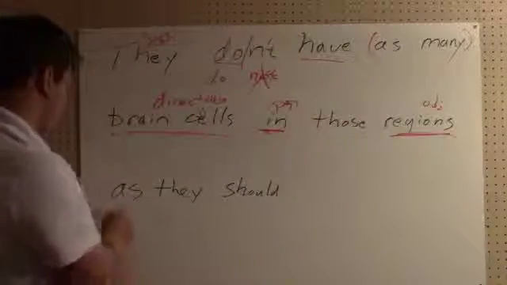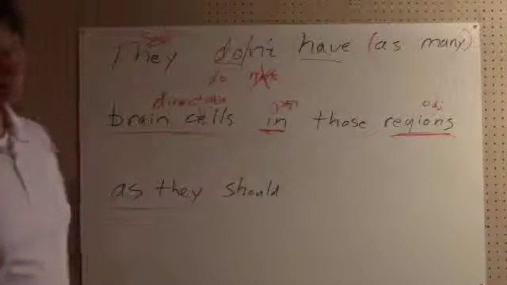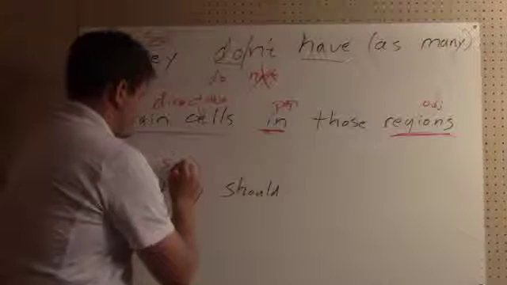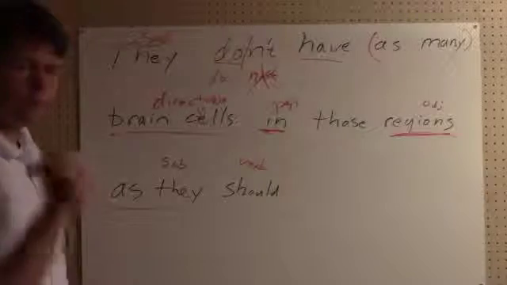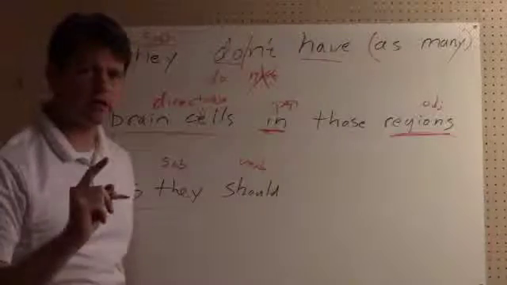And then we have as they should. Now, what's going on here? Well, we have a subject and we have a verb, okay? So, is this an independent clause? What's the main clause of the sentence?